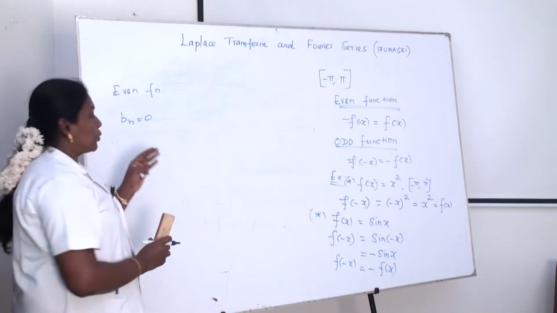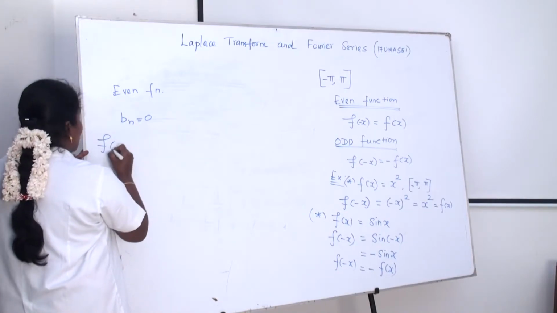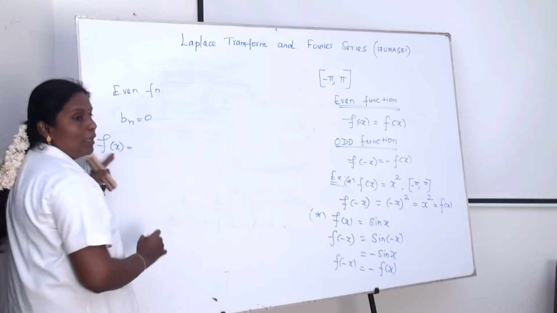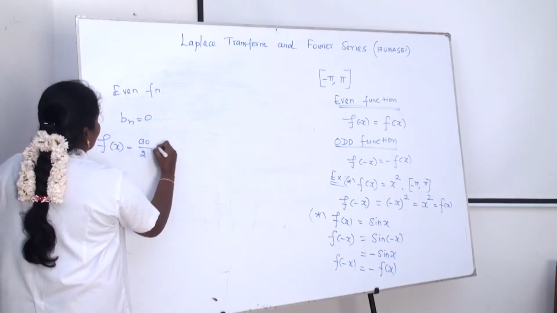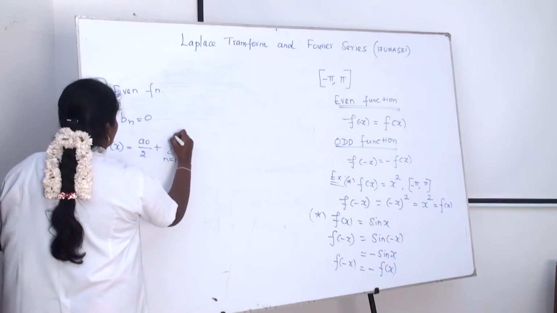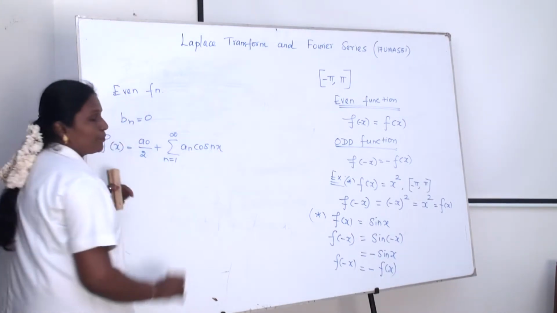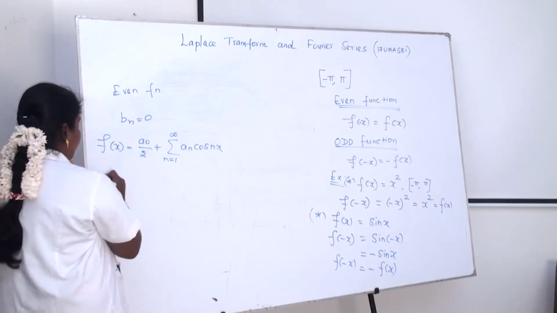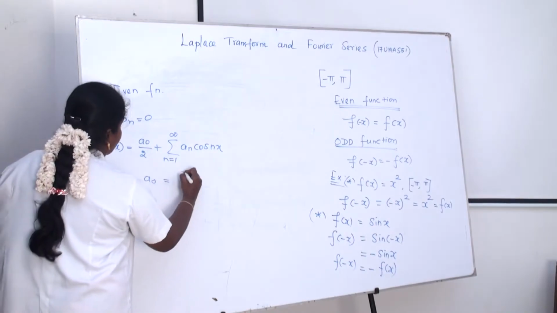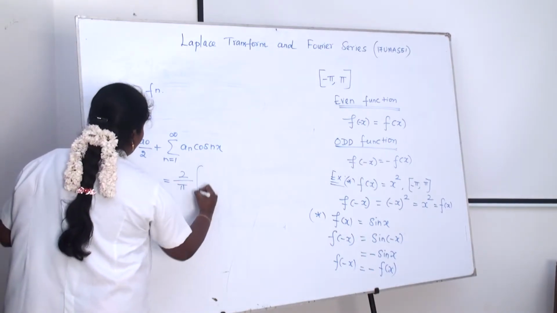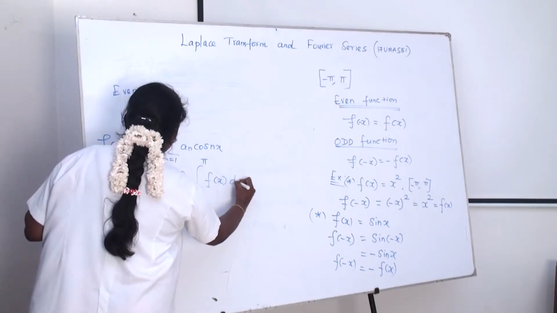Bn equal to 0 means our Fourier series formula is f of x equal to a naught by 2 plus summation n is equal to 1 to infinity a n into cos nx, where a naught equal to 2 by pi integration 0 to pi f of x into dx.